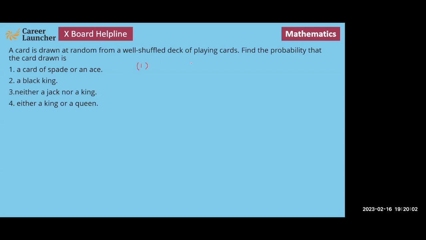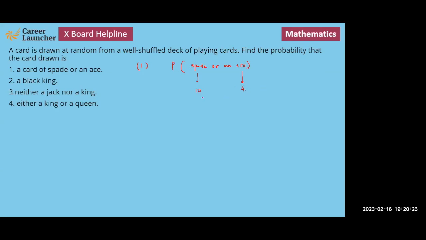So the probability that the card is a spade or an ace. Now, how many spades do we have? There will be 13 spades. There are 4 aces.